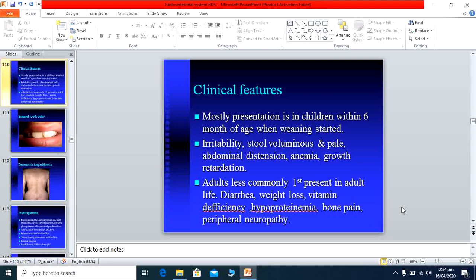So we can say the usual presentation is in childhood and the rarer presentation is in adulthood, but in both cases the patient has symptoms of malabsorption. The patient has diarrhea and abdominal distension, and due to frequent diarrhea the child's growth is retarded, and there is anemia and all the presentations of nutritional deficiency.